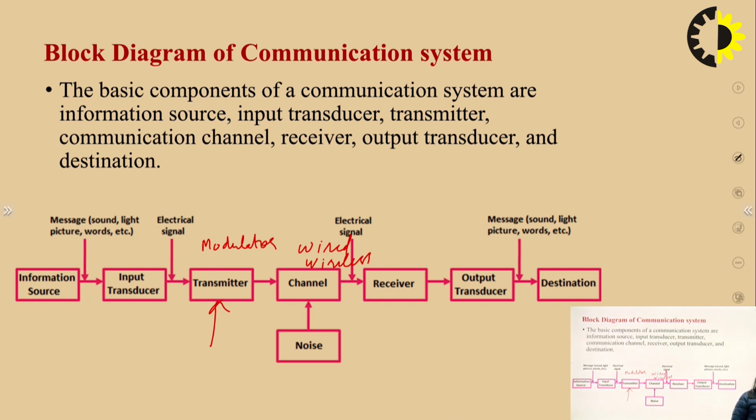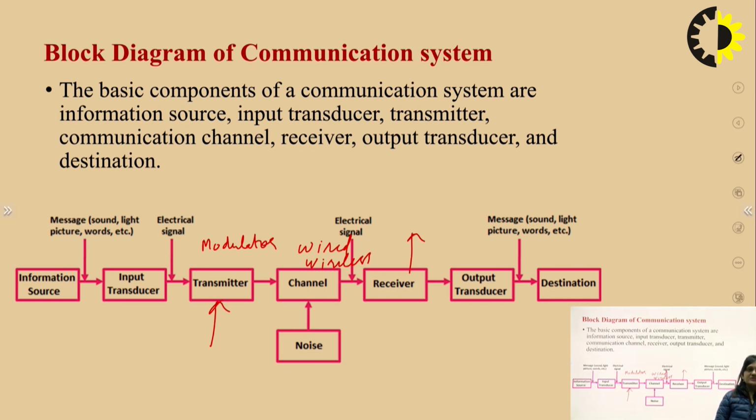Like if we transmit the signal through the air, then thunderstorms and clouds may distort this signal. And this is at the receiver side. If we transmit the signal from Delhi to Bombay, then at Bombay there will be a receiver with an antenna, and this antenna will receive the signal that has been transmitted through the channel. On the receiver side, we have an output transducer, and this output transducer converts the signal into another form of energy.